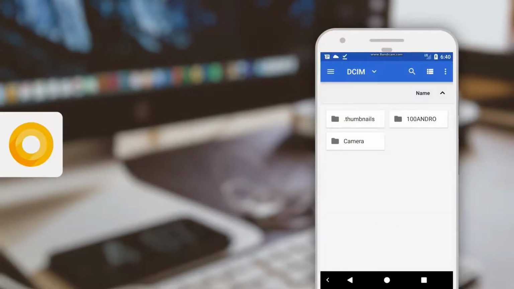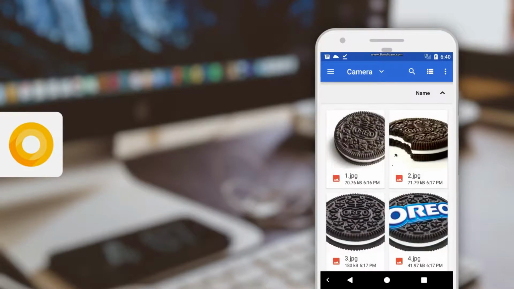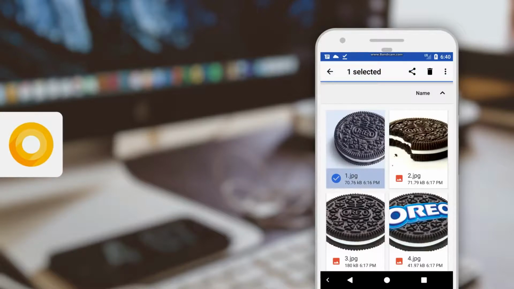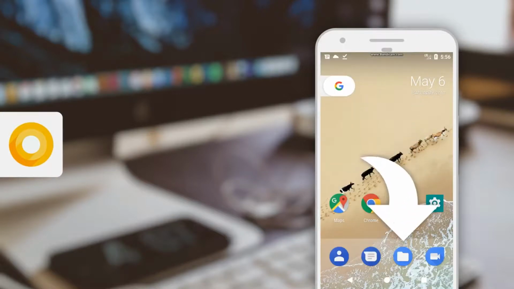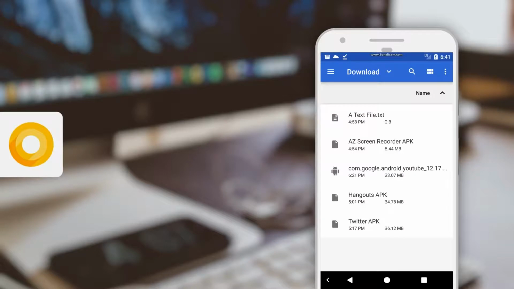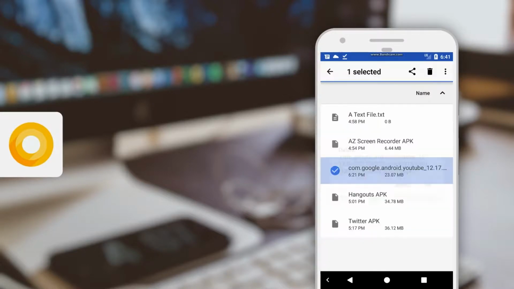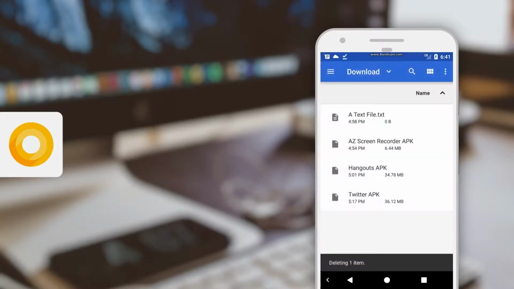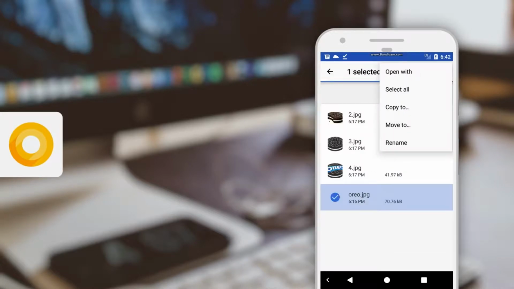The next feature that I'm personally a huge fan of is the new File Manager. Not only is it much improved, cleaner, and easier to use, but it's also now listed in the app drawer. This basically eliminates the need to download a third-party file manager, because this version of the Android File Manager actually has all the basic file management features you could ever need built in.